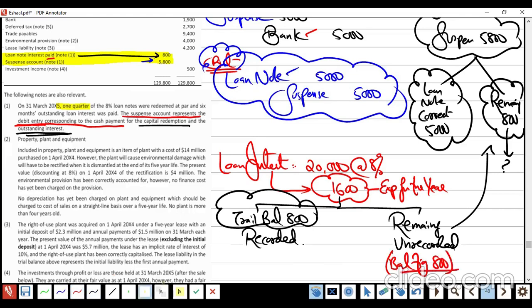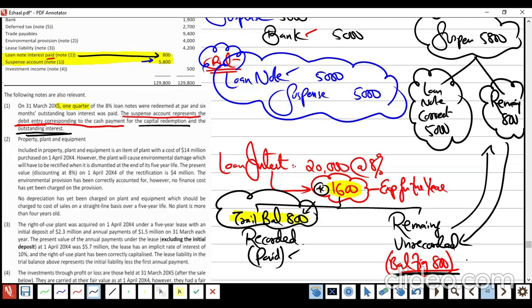Look, the actual interest is 1,600. In the trial balance, you paid 800 already. So out of 1,600, 800 is reported as a paid amount. So the remaining is unpaid or no? Which they are saying is part of the suspense account and you paid it. So this suspense account, the remaining 800 is from here. Am I right or wrong?